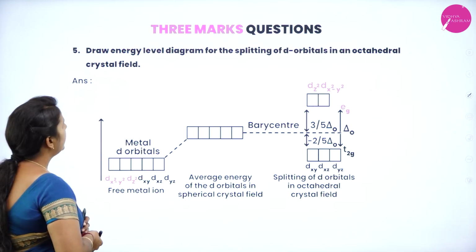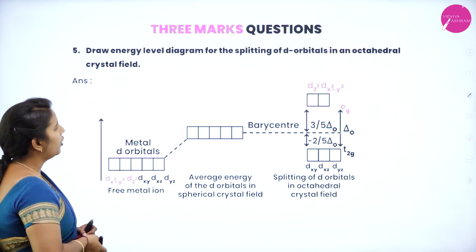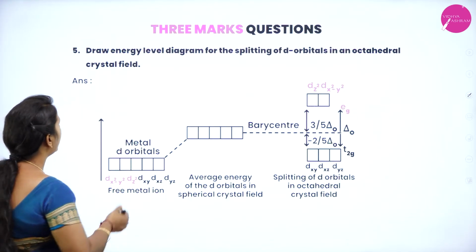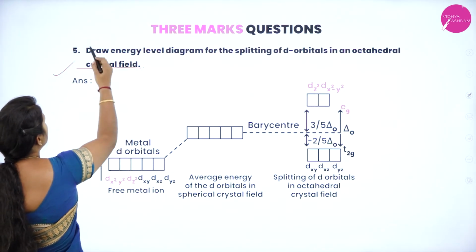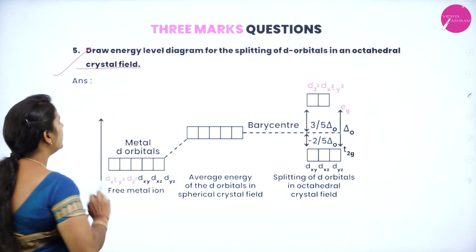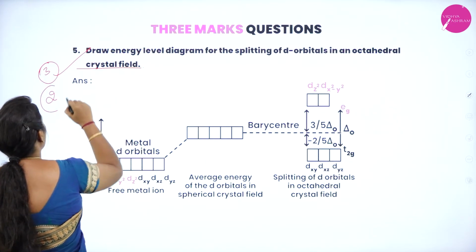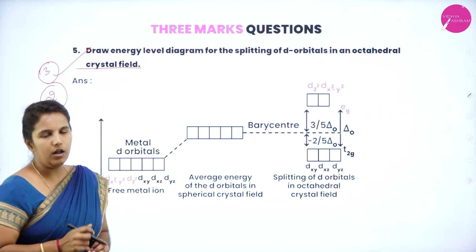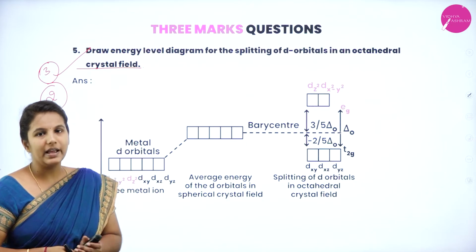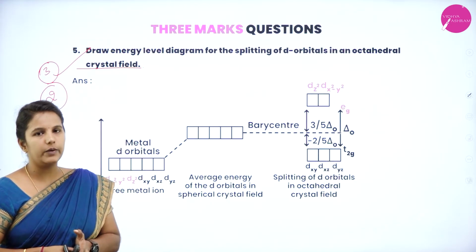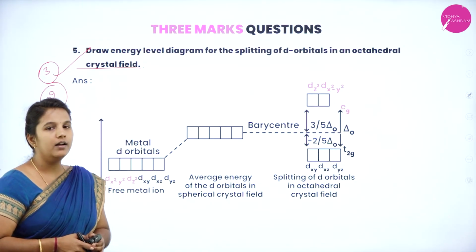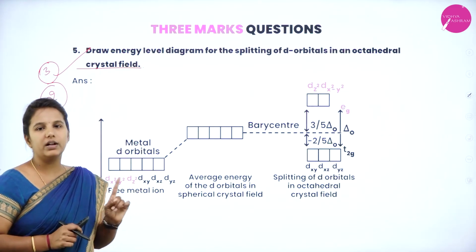Next, draw the energy level diagram for the splitting of d orbitals in an octahedral crystal field. So, crystal field. This question most of the time will be asked for 3 marks, and this time they have asked for 2 marks also in your board preparatory exams. In crystal field splitting of octahedral as well as tetrahedral complexes, anyone will definitely come.